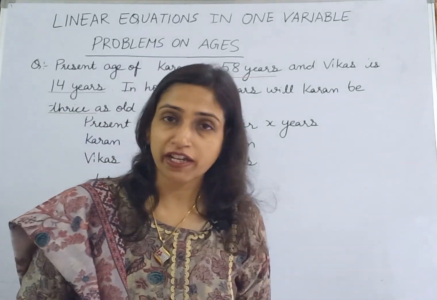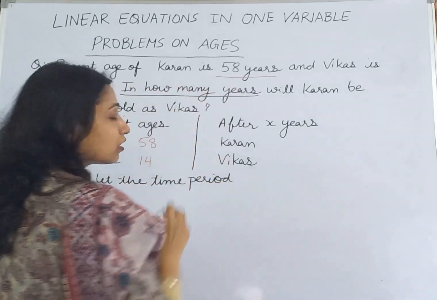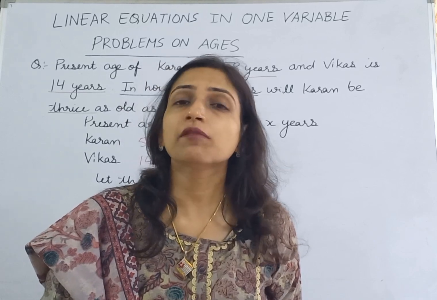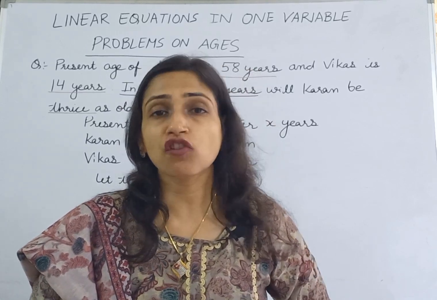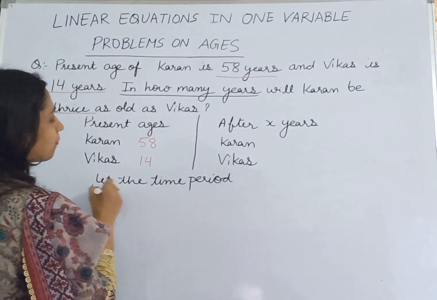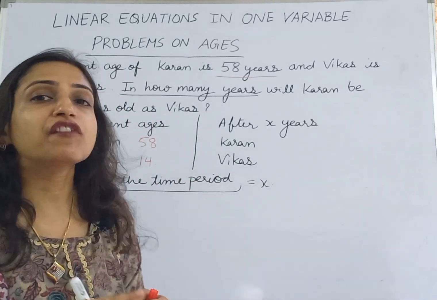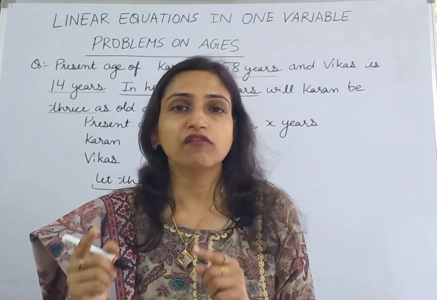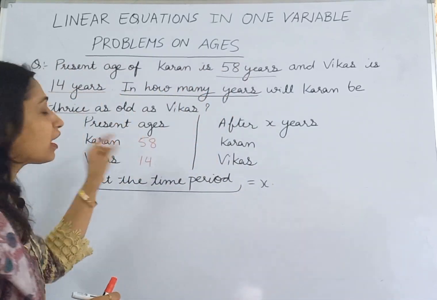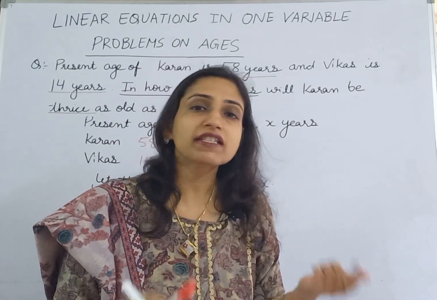And we have to find in how many years will Karan be thrice as old as Vikas? That means after how many years the age of Karan will be 3 times that of Vikas. So we will take this time period as X. Let the time period be X, so that after X years the age of Karan will be thrice that of Vikas.